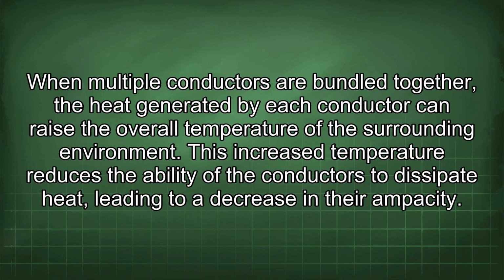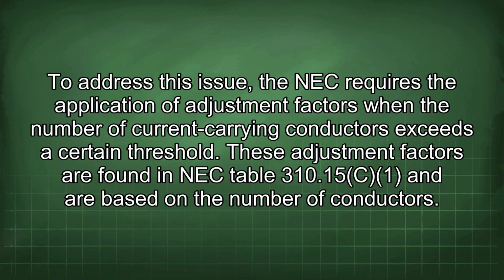When multiple conductors are bundled together, the heat generated by each conductor can raise the overall temperature of the surrounding environment. This increased temperature reduces the ability of the conductors to dissipate heat, leading to a decrease in their ampacity. To address this issue, the NEC requires the application of adjustment factors when the number of current-carrying conductors exceeds a certain threshold.